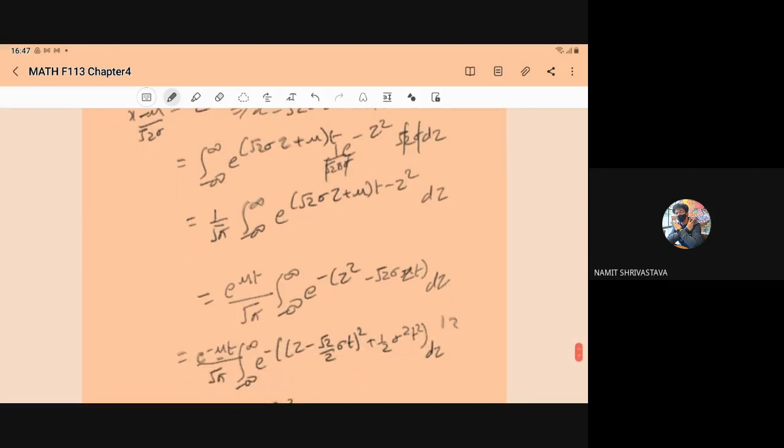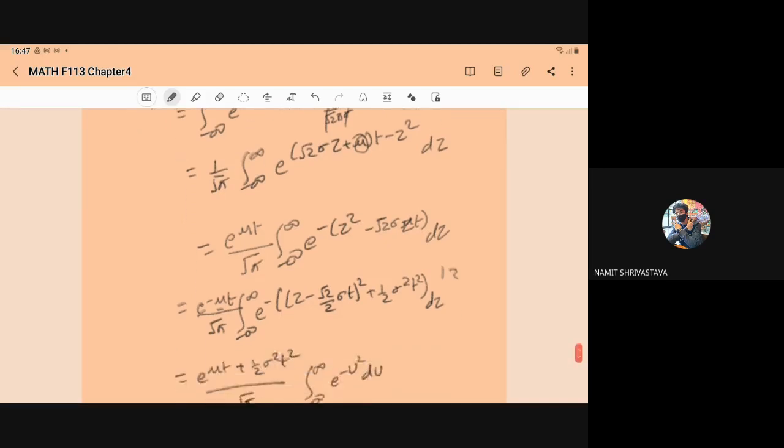Right. So from here, because this is independent of z, you can take it outside, so it will become e to power mu t upon root pi. Inside we have the integral from minus infinity to infinity of e to power minus z square minus root 2 sigma z t dz.